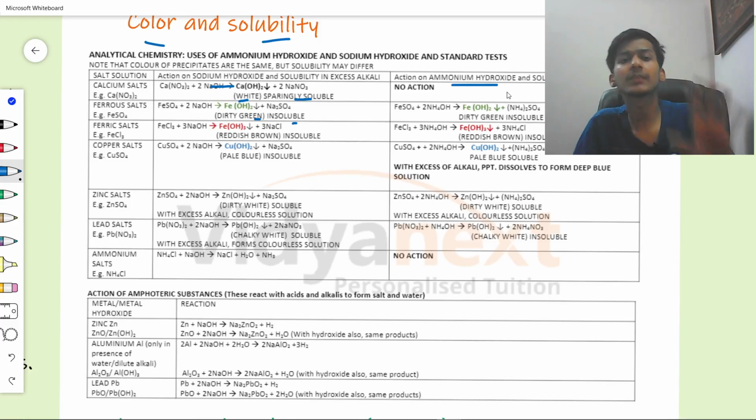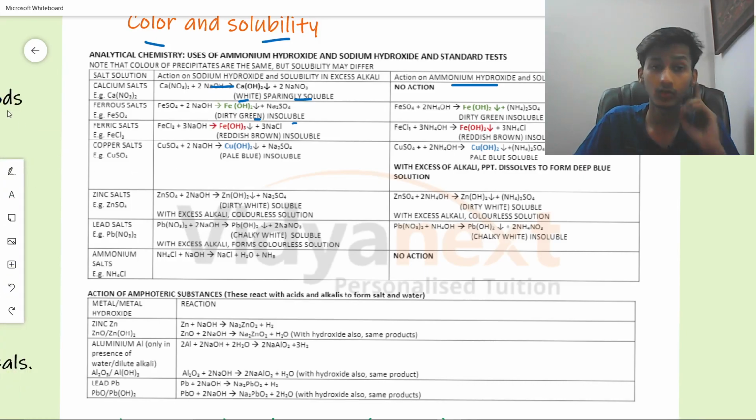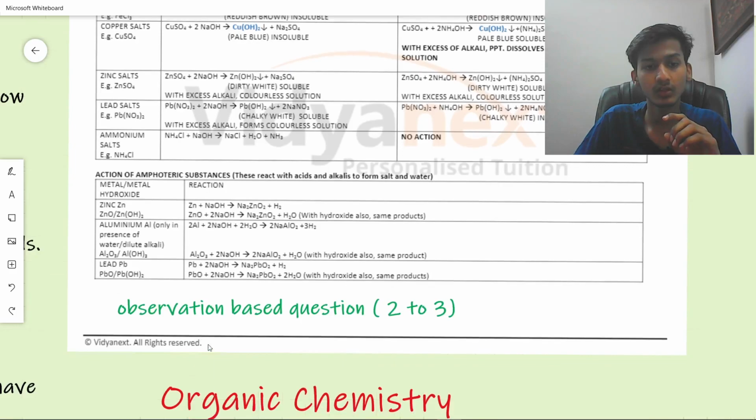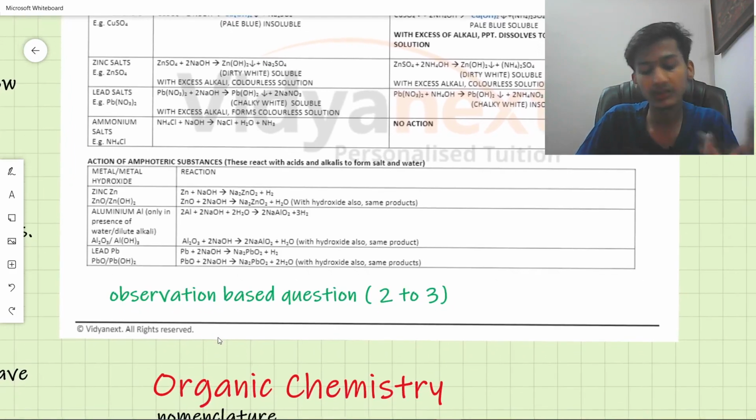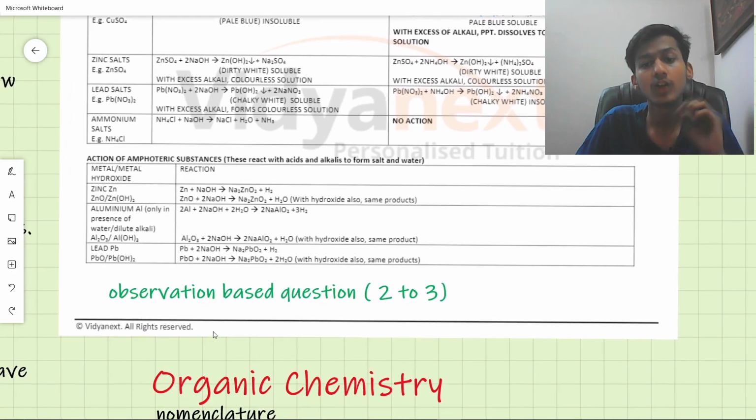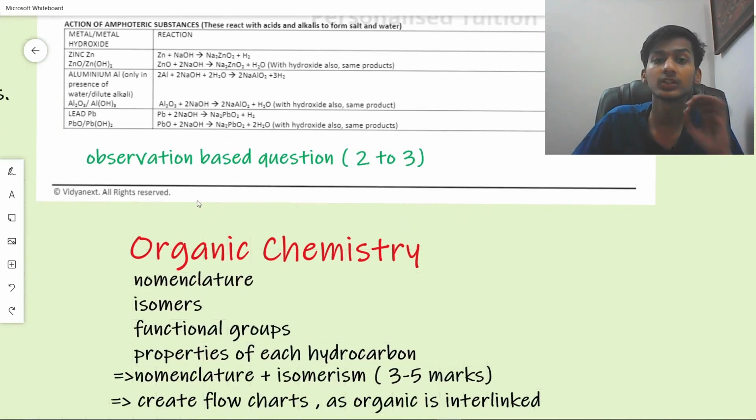You have to make the same table in your book also. Make sure to make the same table in your notebook also. Not to print it, but to make it. Questions based on observation are asked from this part. 2 to 3 marks are definitely asked from this part because they are some of the favorite questions of the board, like I told you.